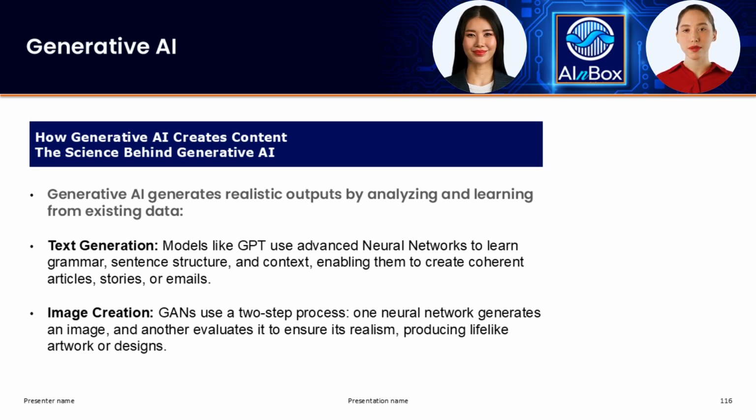Now, let's talk about image creation. Generative Adversarial Networks, or GANs, are a fascinating technique here. They involve two neural networks. One generates images, and the other critiques them to improve quality. This approach helps in creating digital art, lifelike design prototypes, and enhancing photo quality. Imagine improving an old, grainy photo to make it look sharp and vibrant.